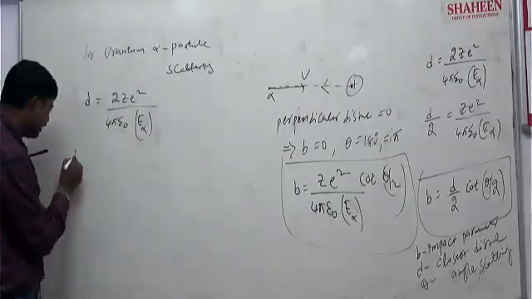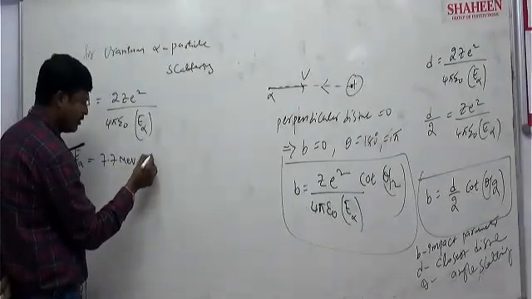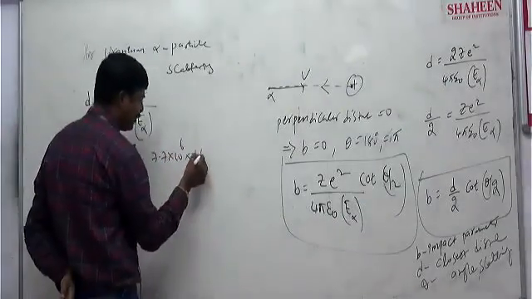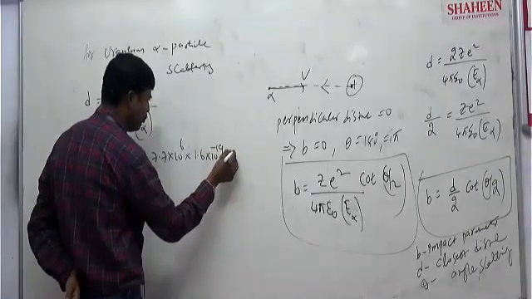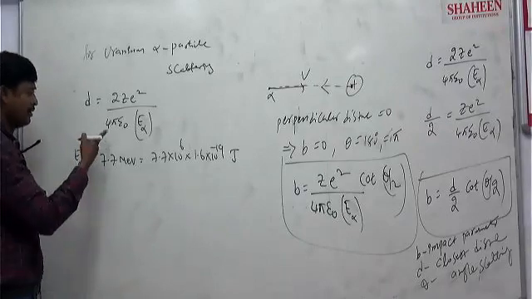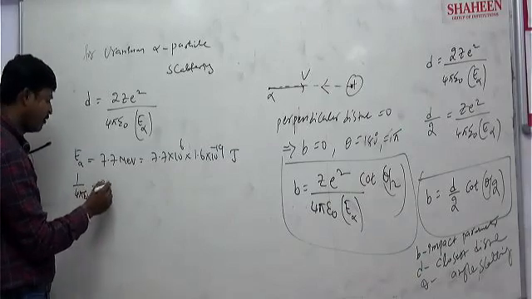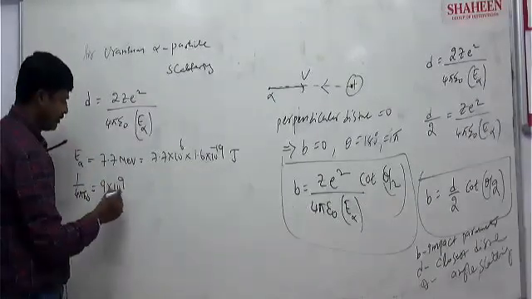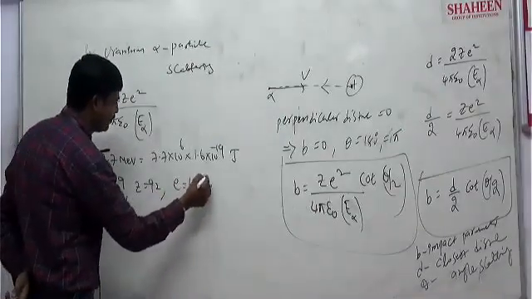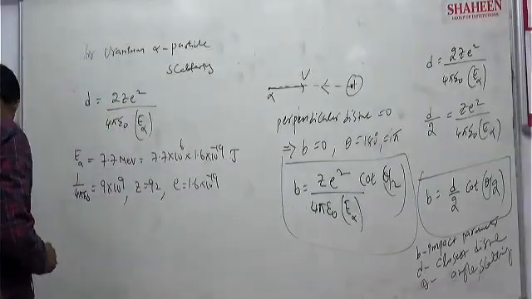So they've given E alpha as 7.7 million electron volt, right? So 7.7 into 10 to the power of 6 electron volt is given, times 1.6 into 10 to the power of minus 19 joule, because D will come in meters. Then 1 by 4 pi epsilon naught value is 9 into 10 to the power of 9. Z is uranium, 92. E value is 1.6 into 10 to the power of minus 19. Clear?